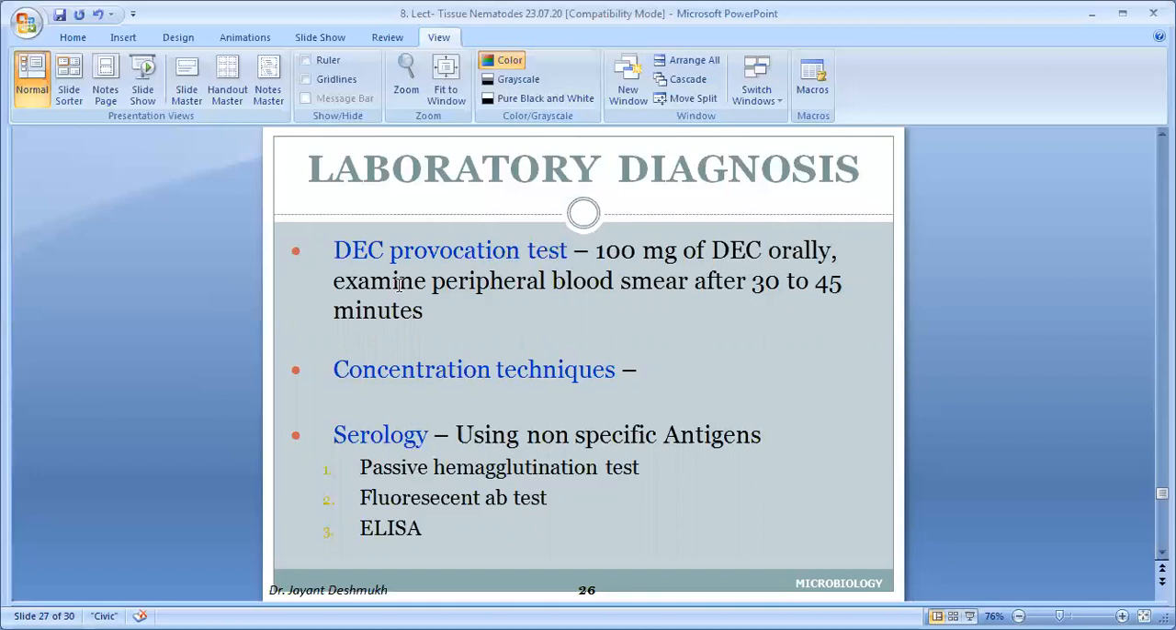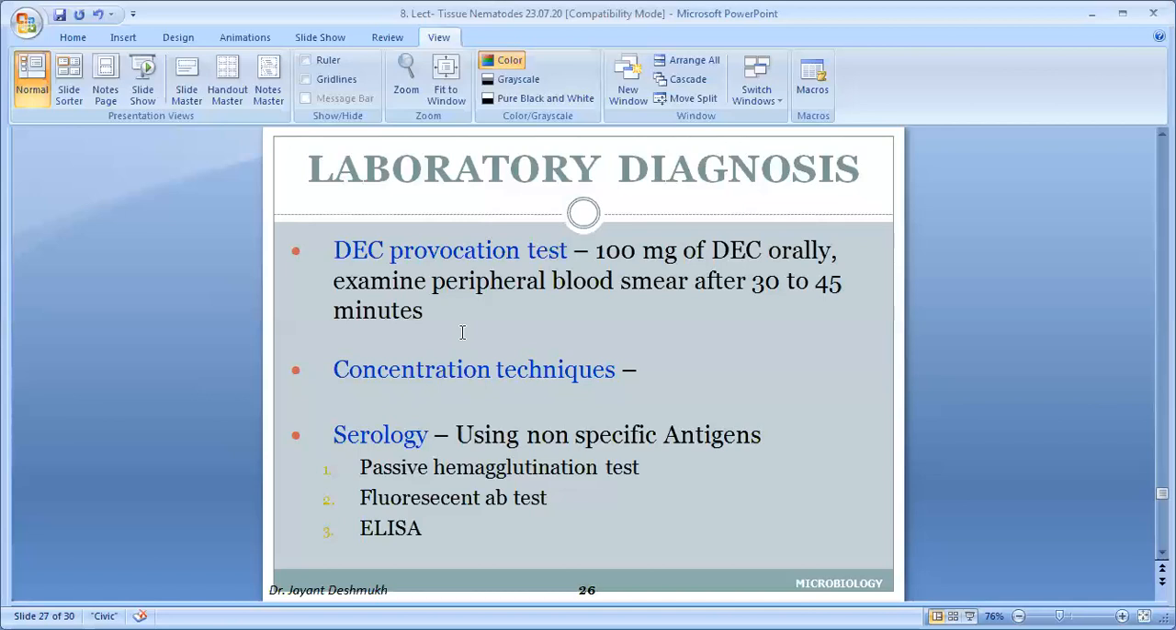So why is this a simple method? We give the dose of DEC, Hetrazan, 100 milligram orally. After 30 minutes of giving the drug, in daytime, microfilaria present in the blood vessels of internal organs are released due to the drug and enter into the peripheral circulation. In that way, the microfilaria present in internal vessels enter into the peripheral circulation. And after 45 minutes, we collect the blood from earlobe or cubital vein. That is a DEC provocative test. And then again, Giemsa staining, demonstration of microfilaria, differentiation between the filarial species.